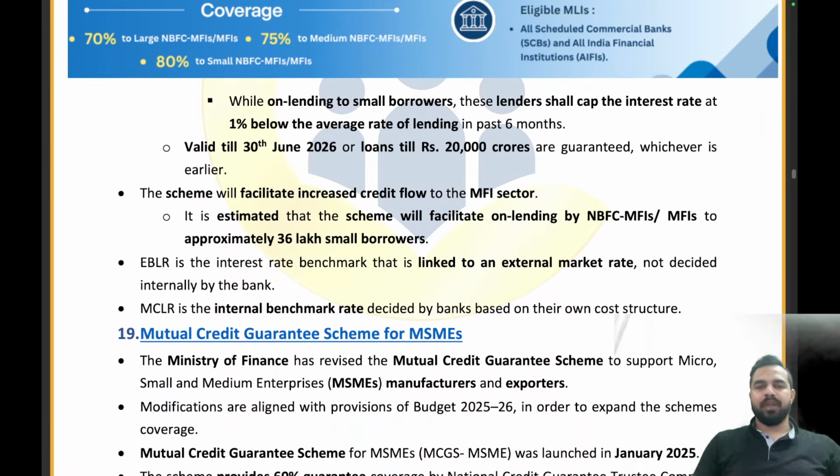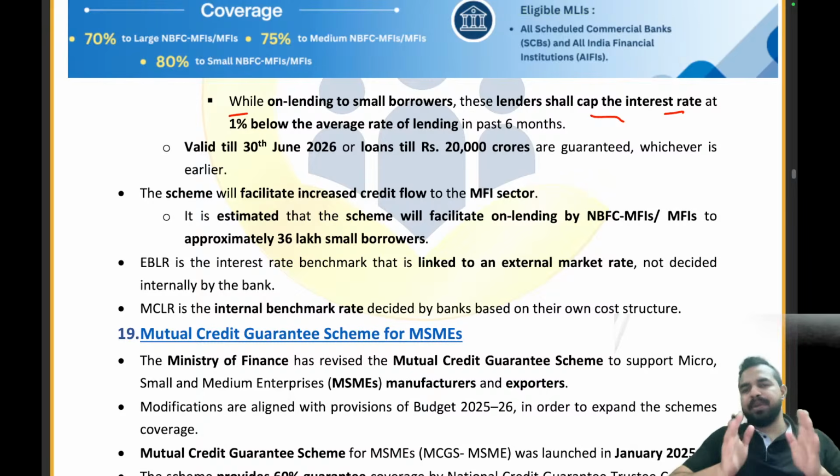While on-lending to the small borrowers, these lenders shall cap the interest rate at 1% below the average rate of lending. Because we are providing to small borrowers, these lenders shall cap the interest rate at 1% below the average rate of lending. So whatever the average rate is, we will give at 1% less than that. The average rate of the last 6 months, we will give 1% below that. This will be valid till 30th June 2026 or until loans of rupees 20,000 crores are guaranteed. The scheme will facilitate increased credit flow to the MFI sector. Are you guys getting it?